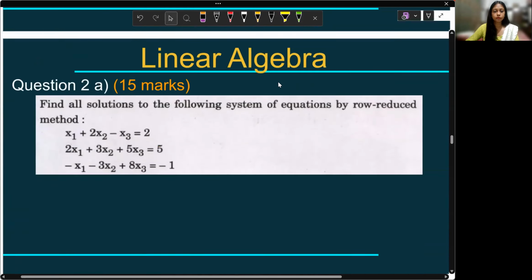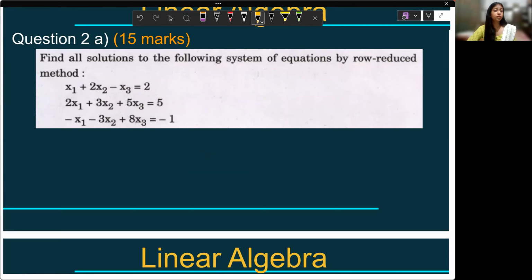This is the second question, the first part for 15 marks. Let's see what the question is. This was a very easy question. Find all solutions to the following system of equations by a row-reduced method. Okay. So, row-reduced method means I have to reduce the coefficient matrix into the row-reduced form.